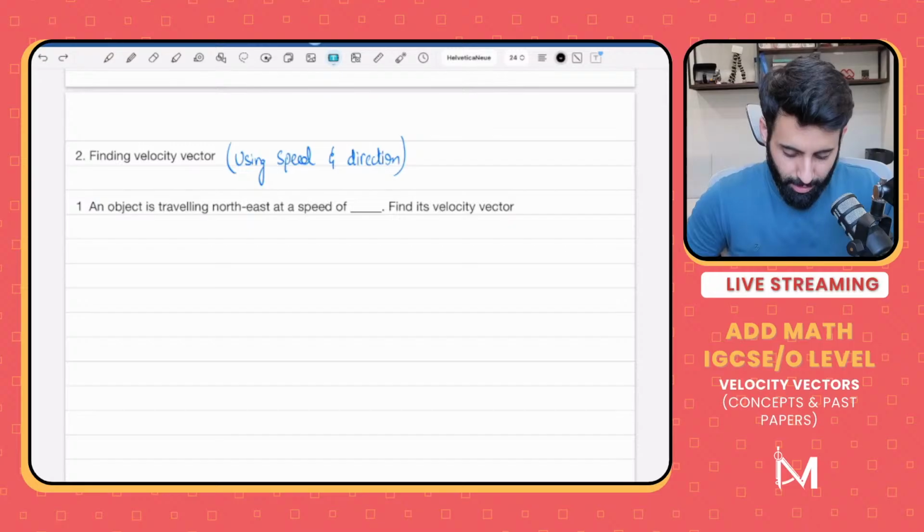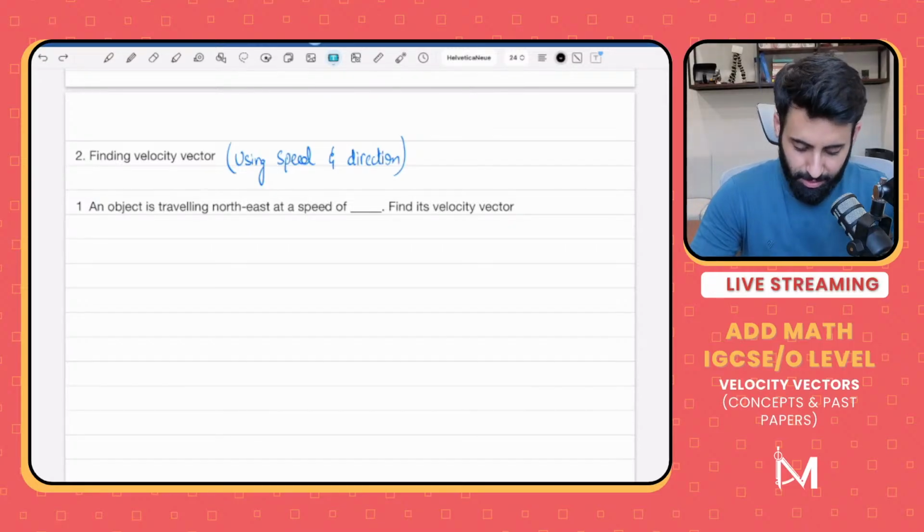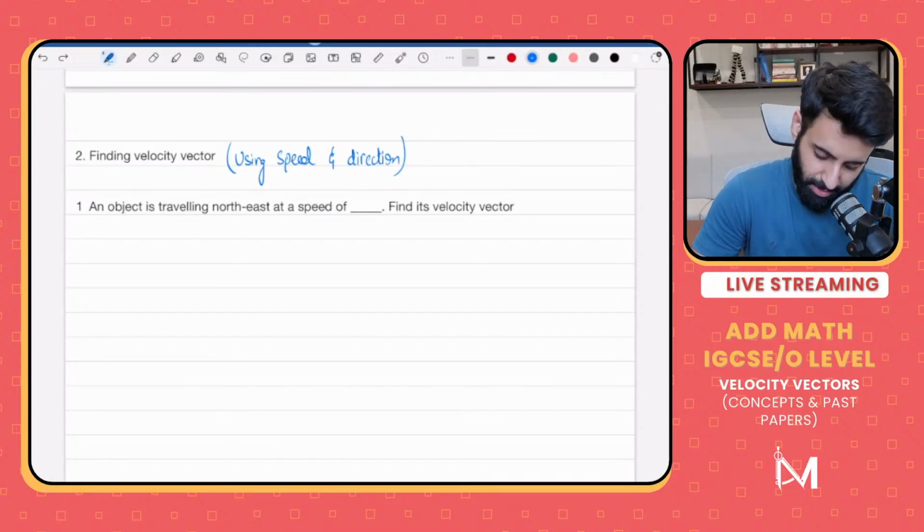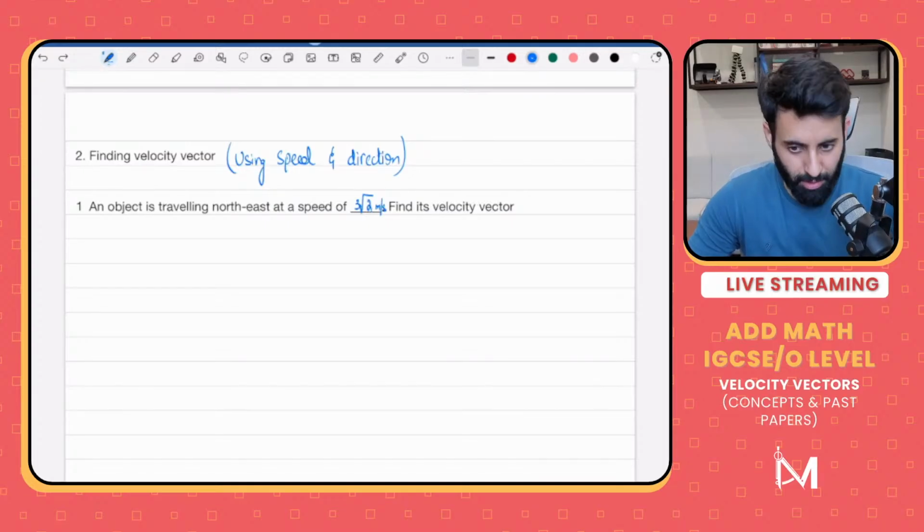Okay, an object is traveling northeast at a speed of 3 under root 2 meters per second, and you have to find out its velocity vector.